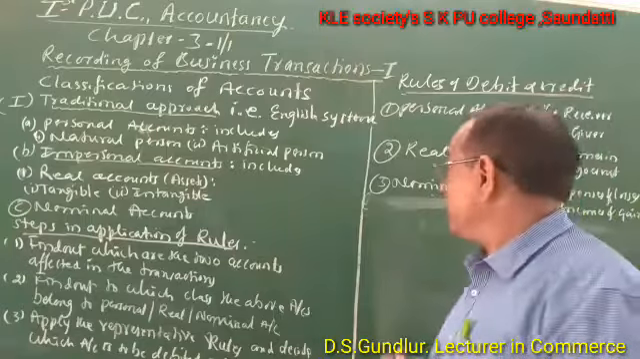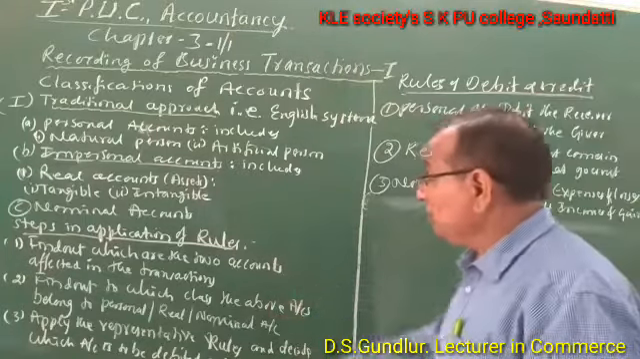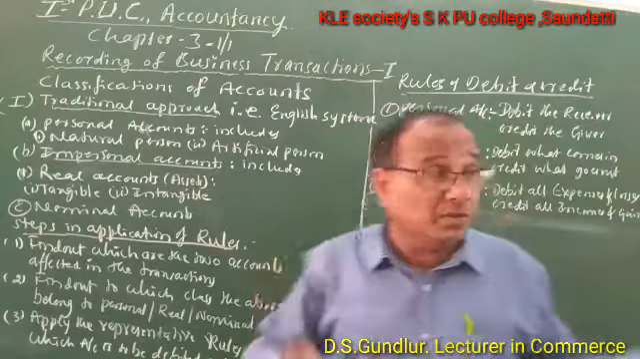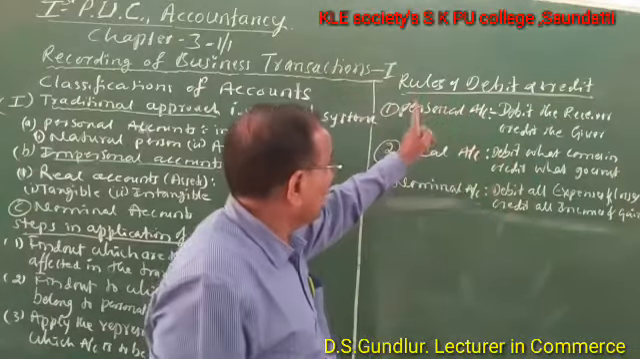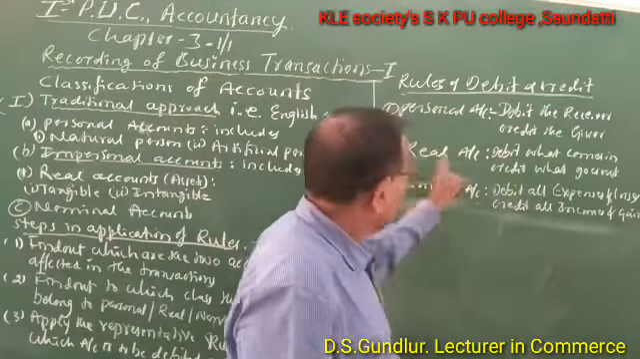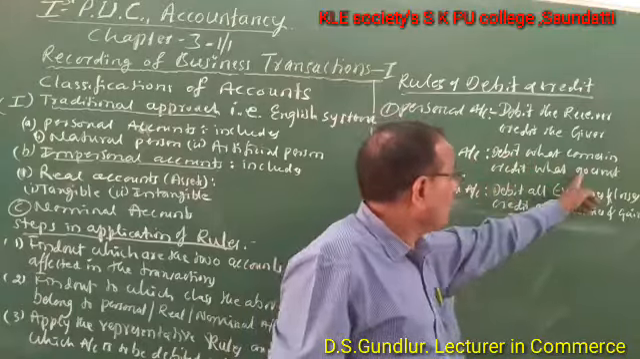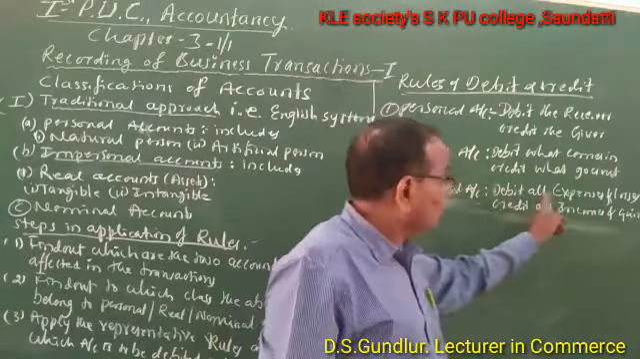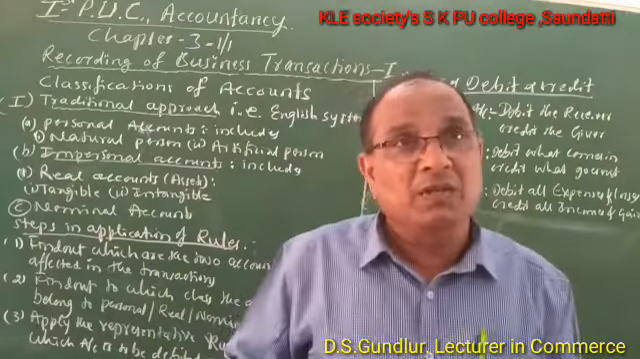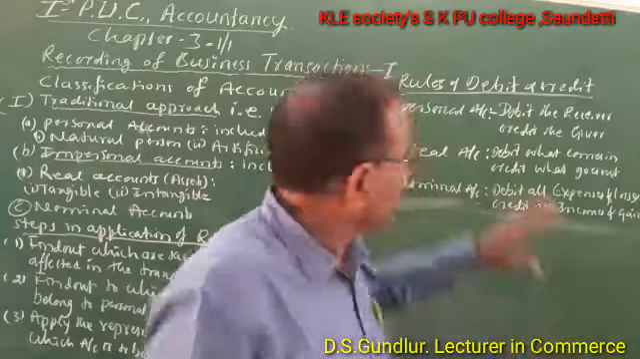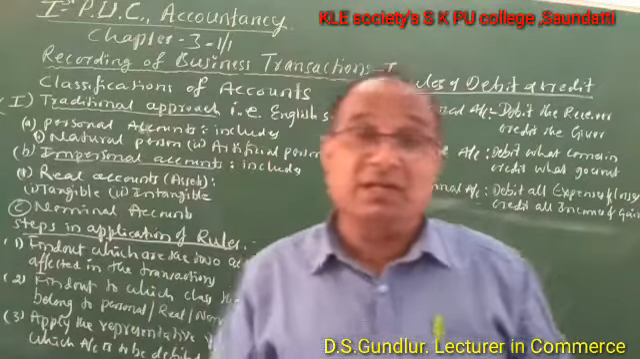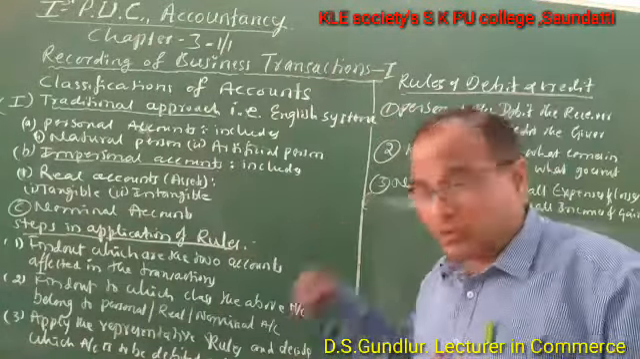These are the three important steps. Based on these steps, you consider the important rules of debit and credit. Personal account: debit the receiver and credit the giver. Real account: debit what comes in and credit what goes out. Nominal account: debit all expenses and losses and credit all incomes and gains. These are the three important rules according to the traditional approach or English system. You have to follow them and go through the transaction.